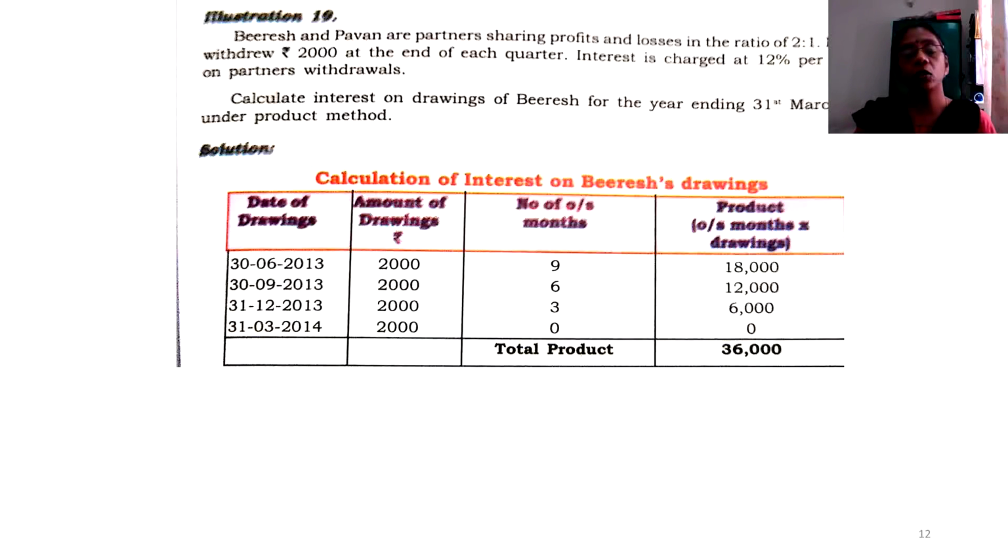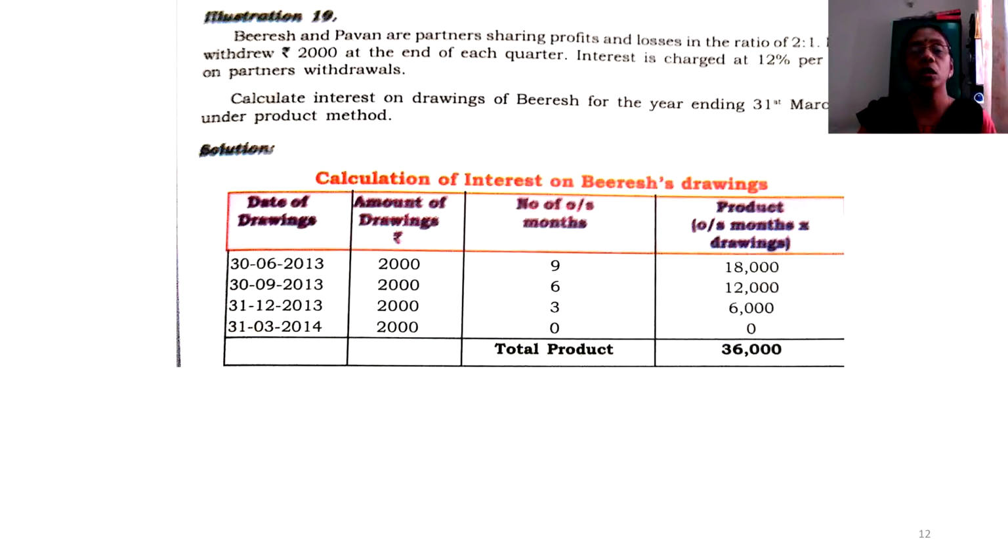From the date of withdrawal, the period up to 31st March. So here you start on 30th June. Students, when it says 30th June, do not consider the month of June, because that is the last day of the month. 30th obviously means the last day of the month, and you don't have to take 1 month for the sake of 1 day.